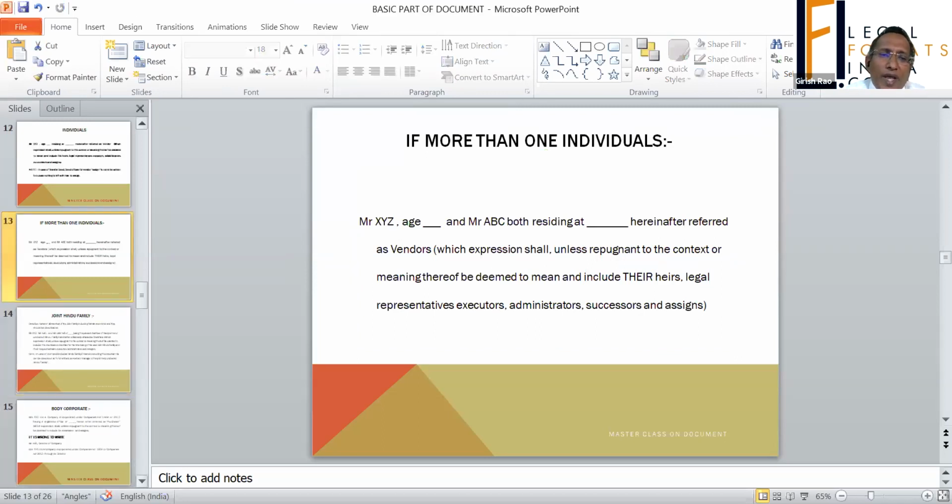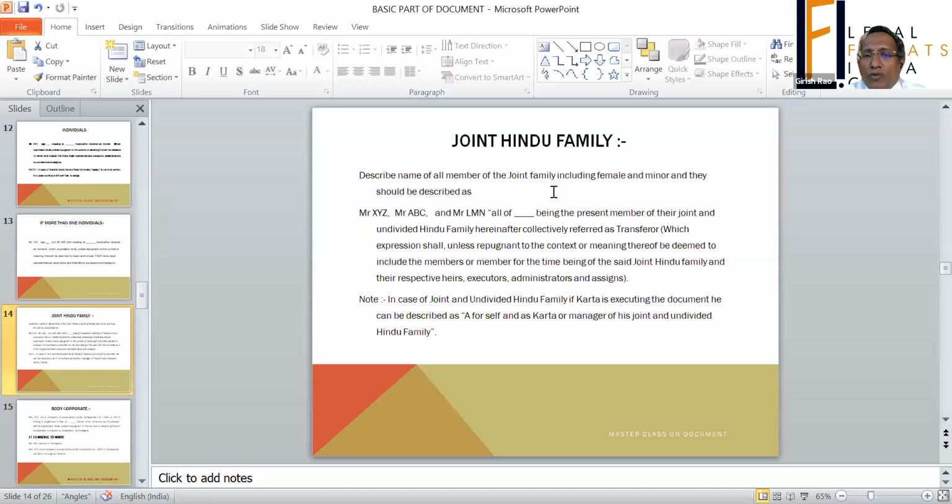Now let's go to the next part, the joint Hindu family. When a property is being conveyed or transferred, and it's a joint Hindu family, you have to make everyone a party to the document.